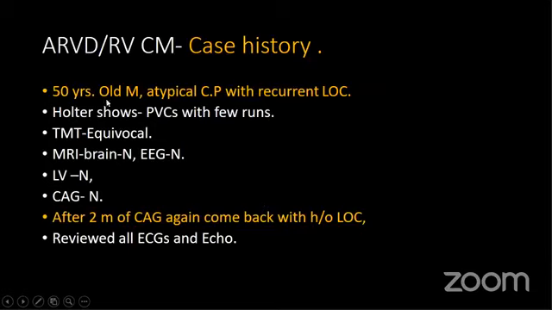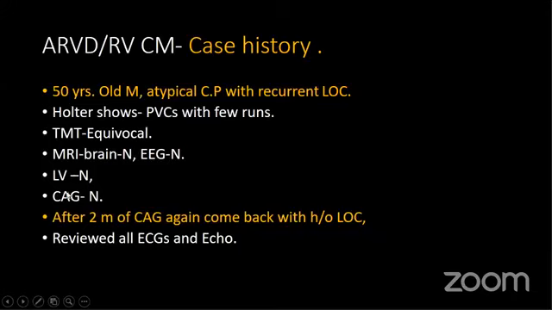This is one case history. A 50 years old male, atypical chest pain with recurrent loss of consciousness. Holter monitor shows some PVC with a few runs of PVC. TMT was equivocal. MRI of the brain was normal. EEG was also done, that was normal, and there was a neurological consultation.